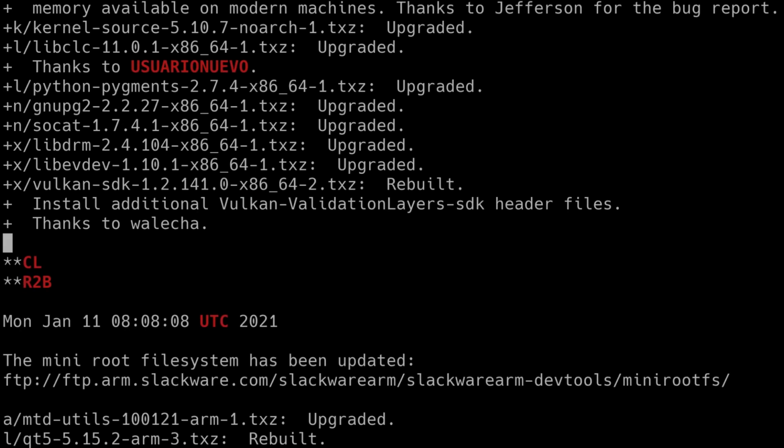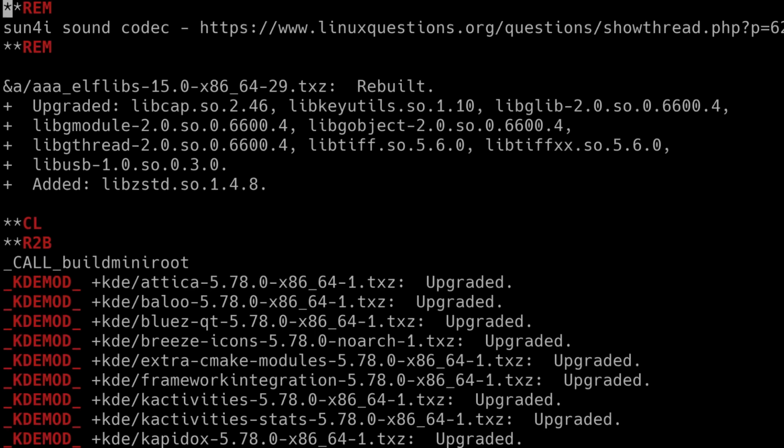Okay, AAA LFlib also needs rebuilding, but that's going to be done outside of the build system because that still needs a little bit of automated work. But basically you can see here, I've run sed, it's taken away the sed markers, it's replaced them with the R2B markers, which is for the R2B build tool.